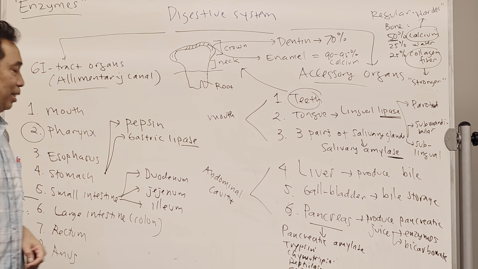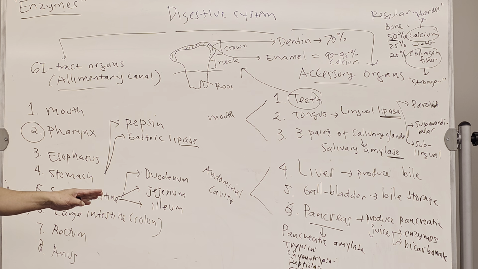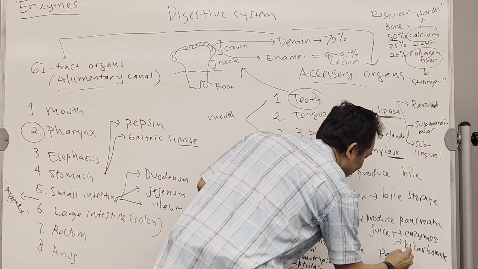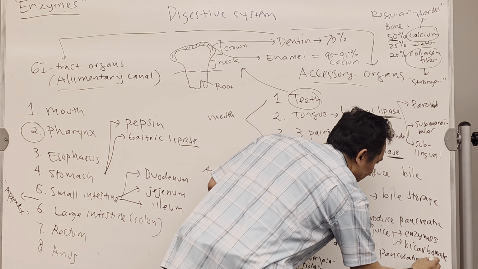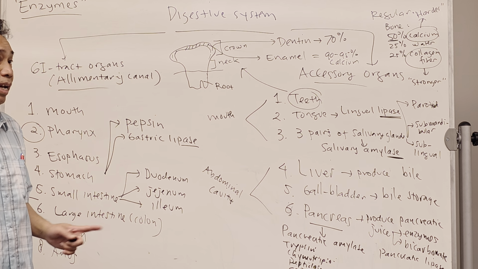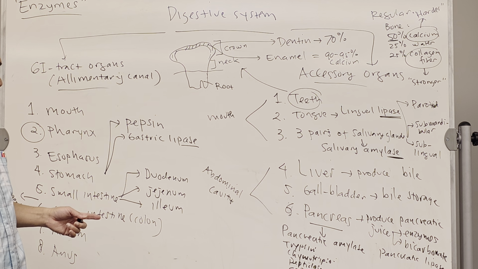So these digest the protein. Also, it produces pancreatic lipase, to digest the fat, the lipid.